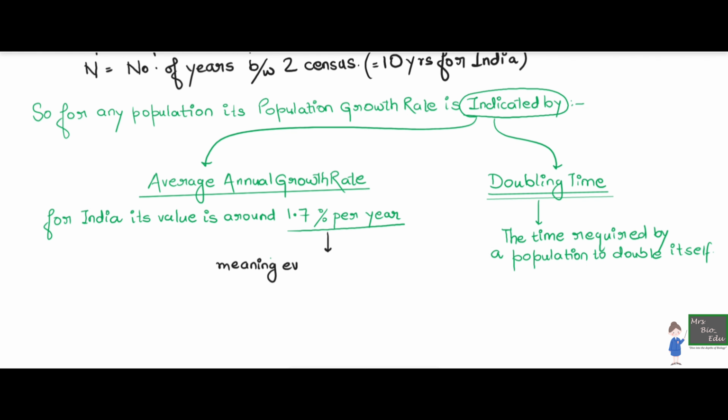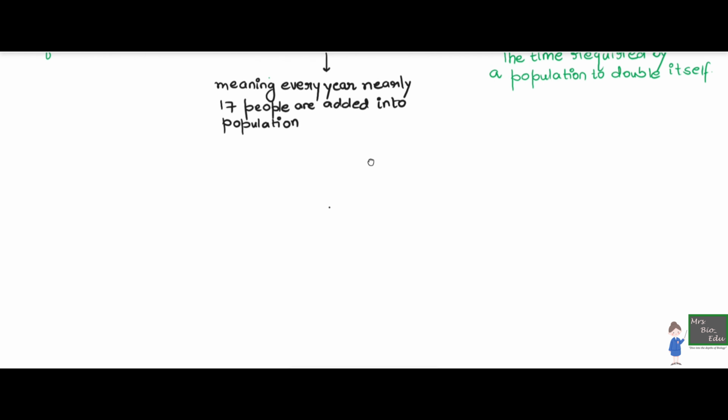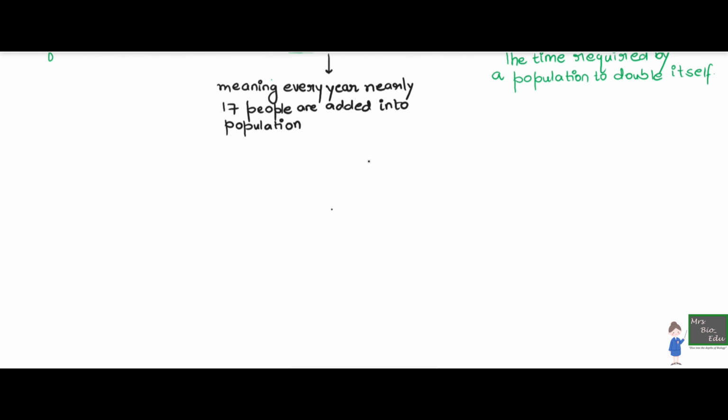So what we are going to do is calculate 1.7% of 1.44 billion, and that would be per year. 1.7% means that there would be 17 people added to our population per 1,000 individuals per year.